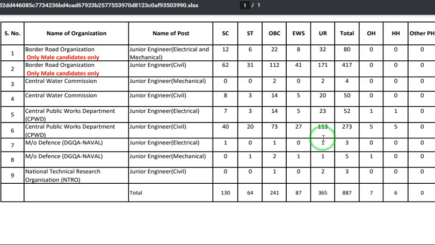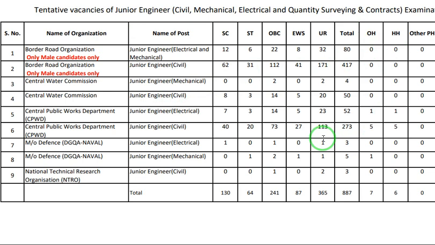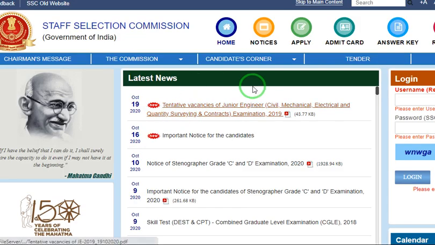For those who are preparing for this exam, the SSC JE 2020 examination dates are also given. SSC JE 2019 examination is from 27 to 30 of this October month, and for SSC JE 2020 they have given the dates March 22 to 25. So those who are preparing for this exam have another chance to crack SSC JE 2020 also, as it is very near. This preparation will be helpful for that. These are the tentative vacancies, and the examination is very near, because 27 to 30 is given.